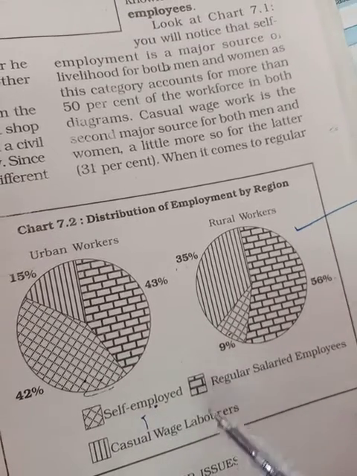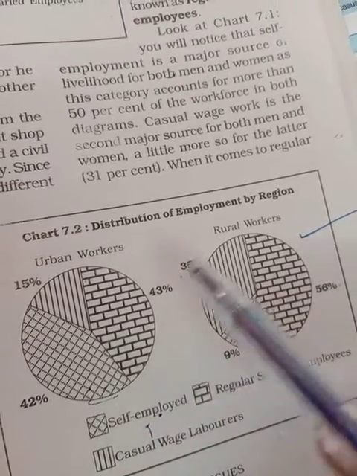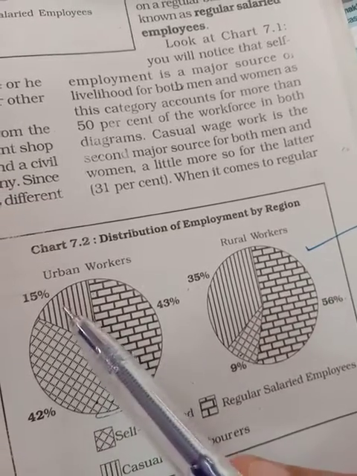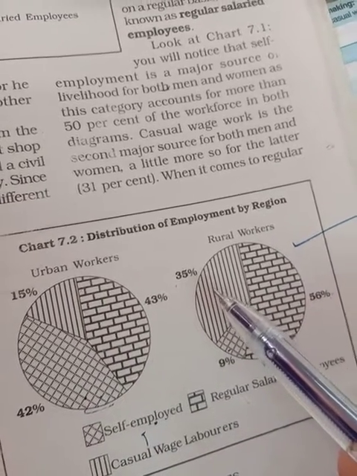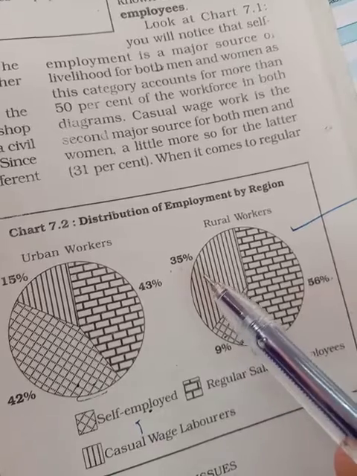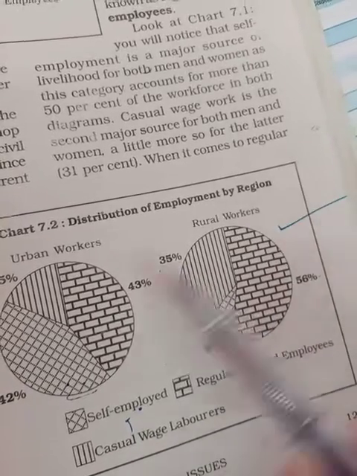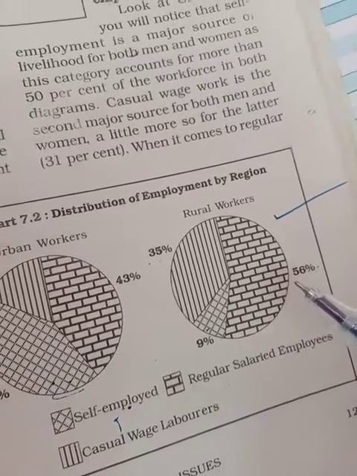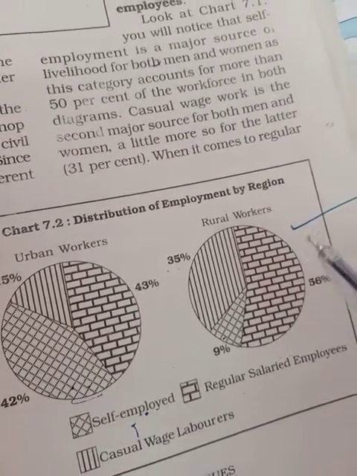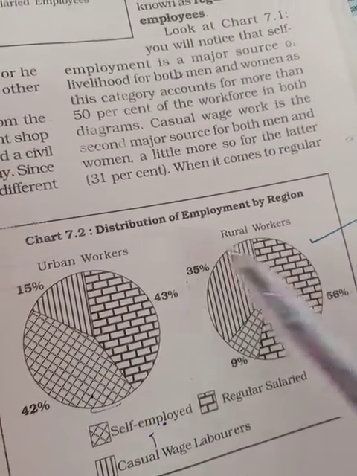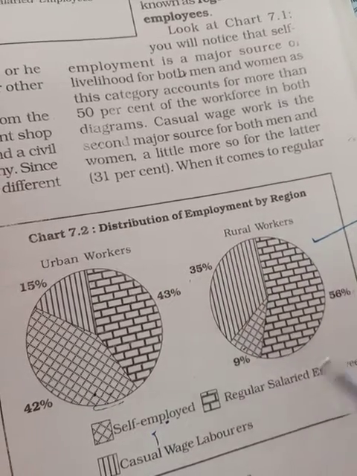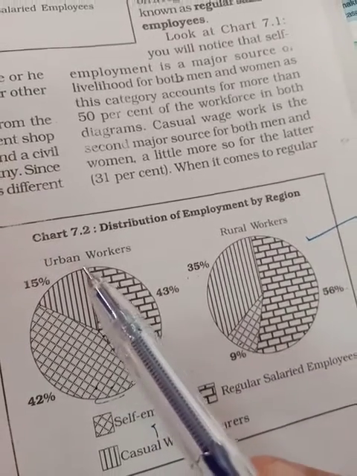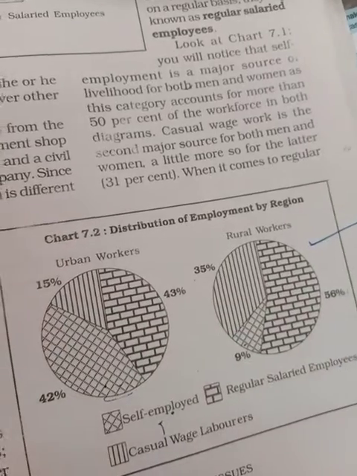So what is the big difference? Casual wage laborers are 15% here and 35% there. So more contribution from the casual wage laborers. And then for regular salaried employees, here 43% and there 56% regular salaried employees working in the rural areas. So that is the distribution of employment by region on the basis of urban and rural workers.